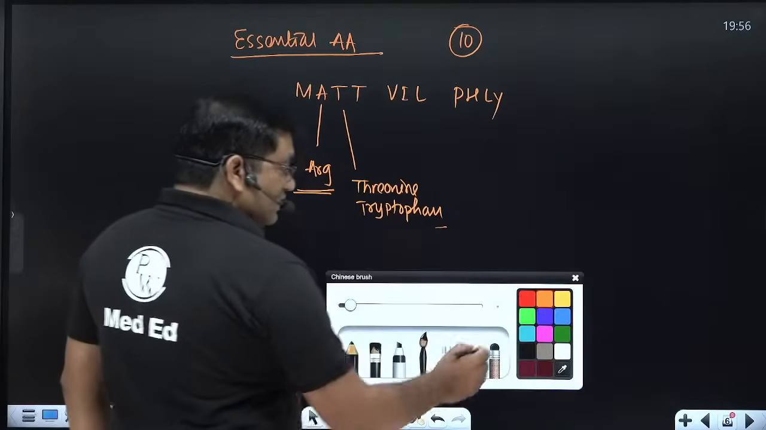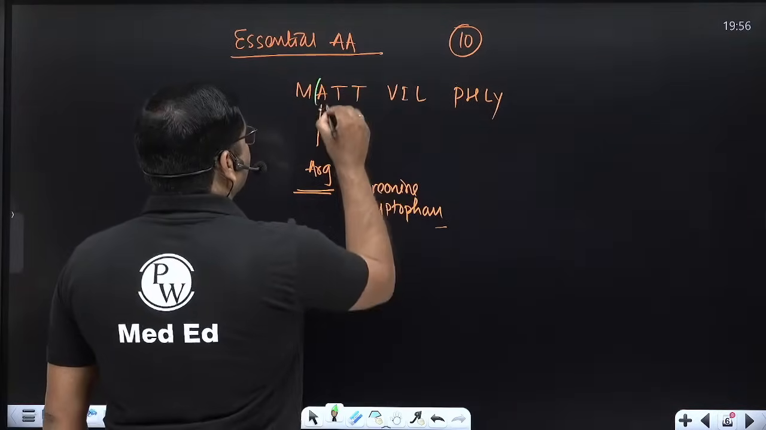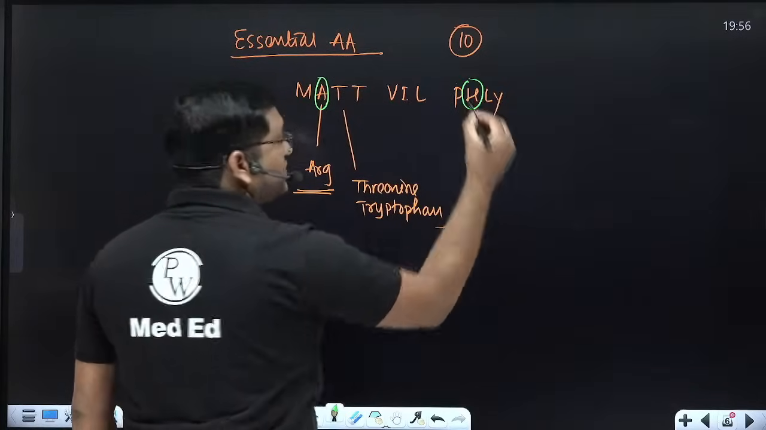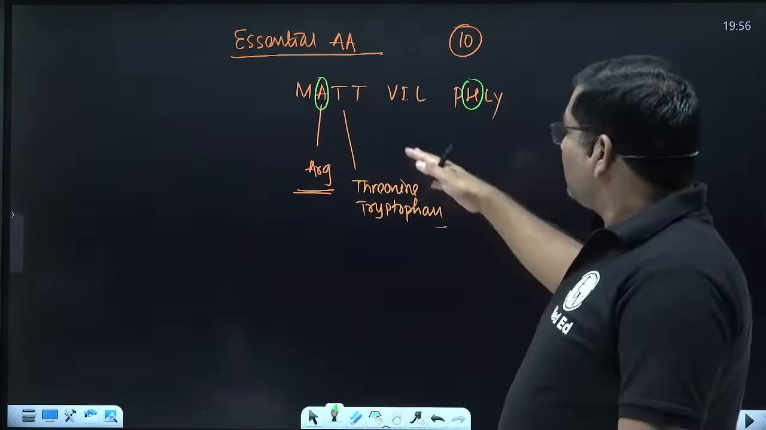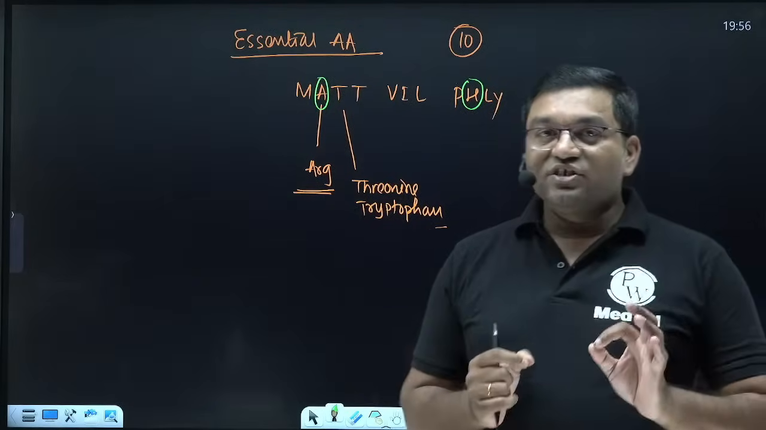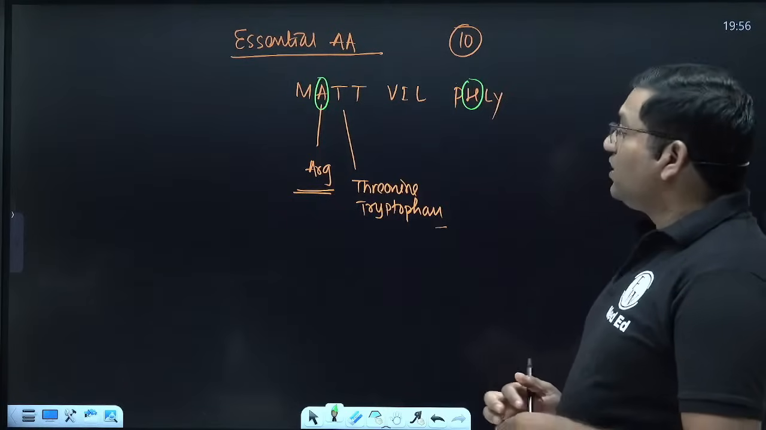Of these, arginine and histidine are conditionally essential. They are required during the period of growth; otherwise, they are not required. So 10 amino acids are essential amino acids.